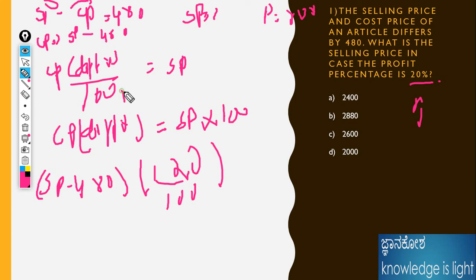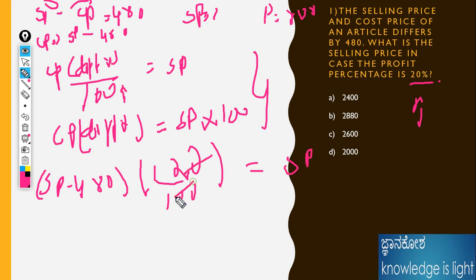This formula is nothing but the same one, because I'm moving the 100 to here. Sometimes I write it here, sometimes here. Please understand while I'm writing the formula and don't get confused in future problems. I'm just clarifying that I'm calculating for SP.